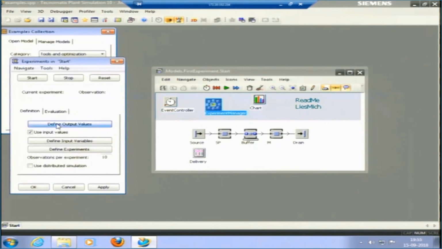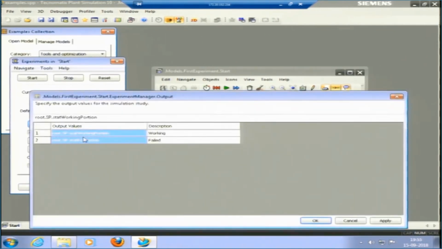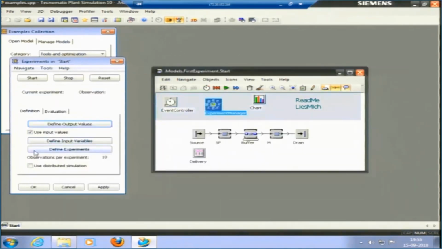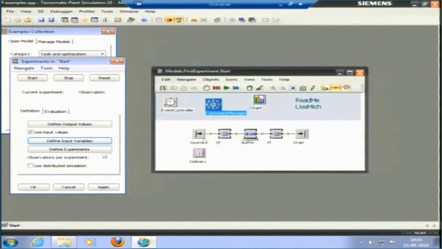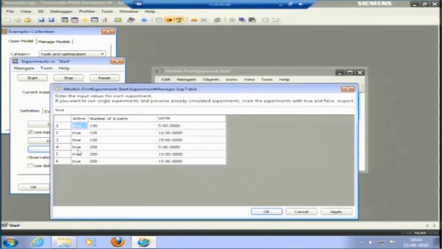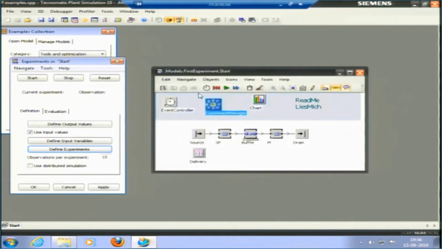In definition, we have defined the output values. Output value of the workstation portion, start fail portion, it is working and failed. So, what output do we need and what inputs do we have? Input is the route delivery and mean time to repair. Okay. So, if I run this model, also I can define the experiments, that is for number of 100 parts, mean time to repair is this much, 5, 10, 15, then 5, 10, 15, this is for 100 parts, this is for 200 parts again. So, these number of experiments would run if I run this experiment manager.